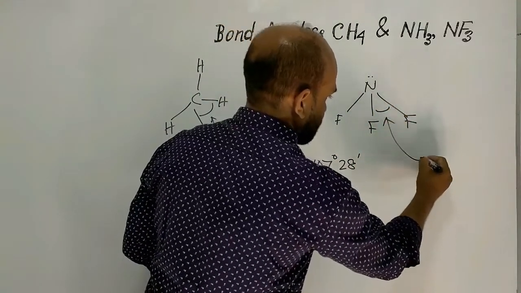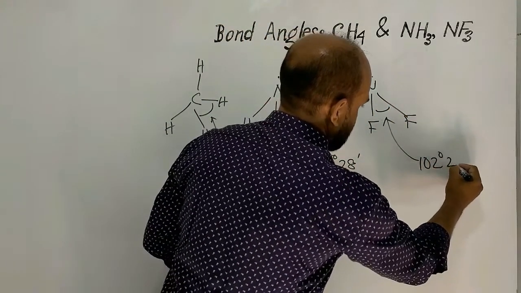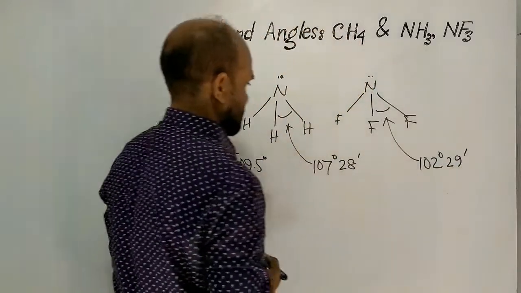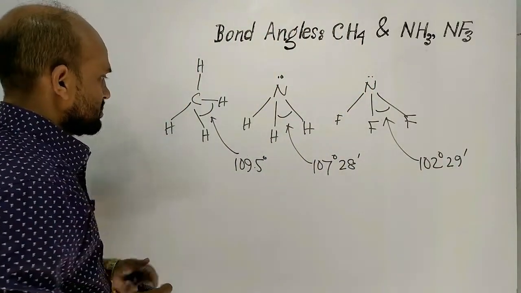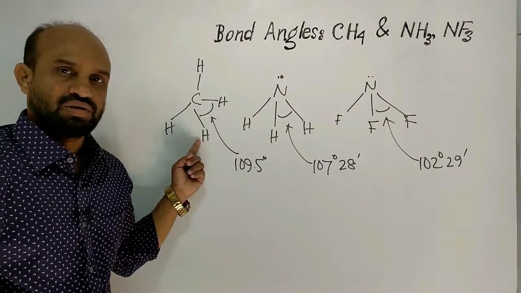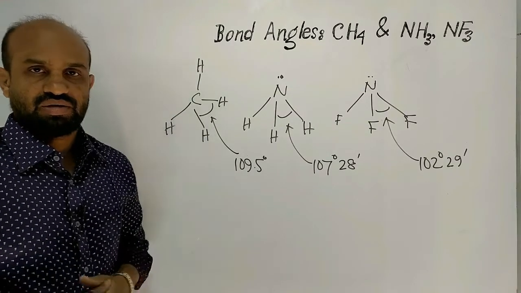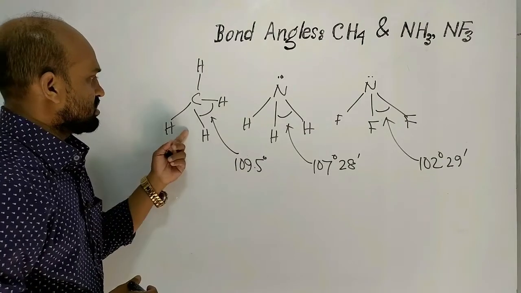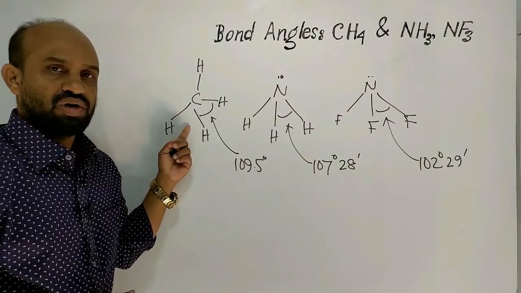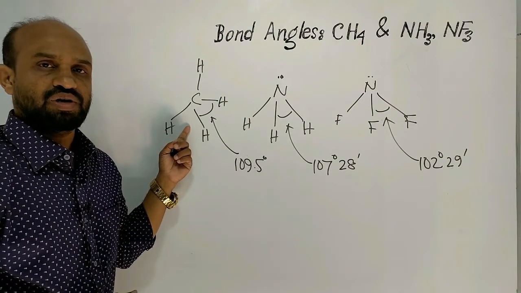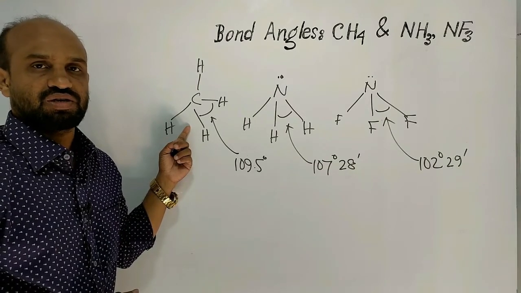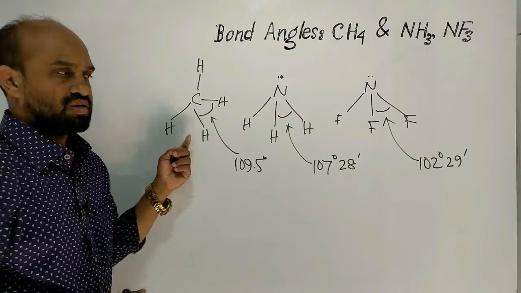Here this is 102 degree 29 minutes. The reason is, in methane there is no lone pair of electrons, and as a result, in this molecule only bond pair electrons repulsion is present here.